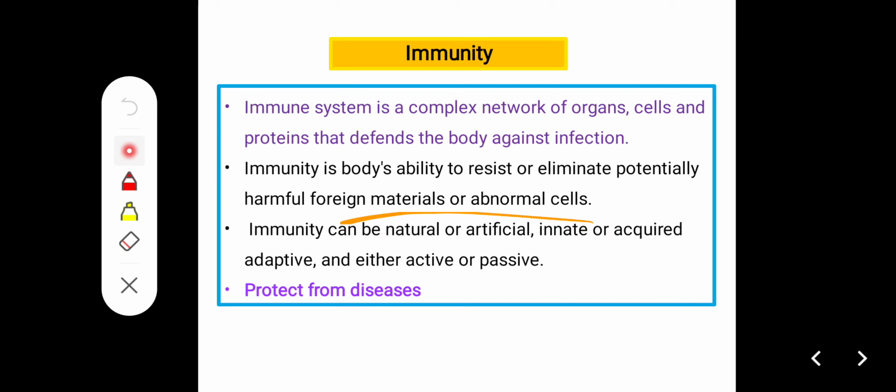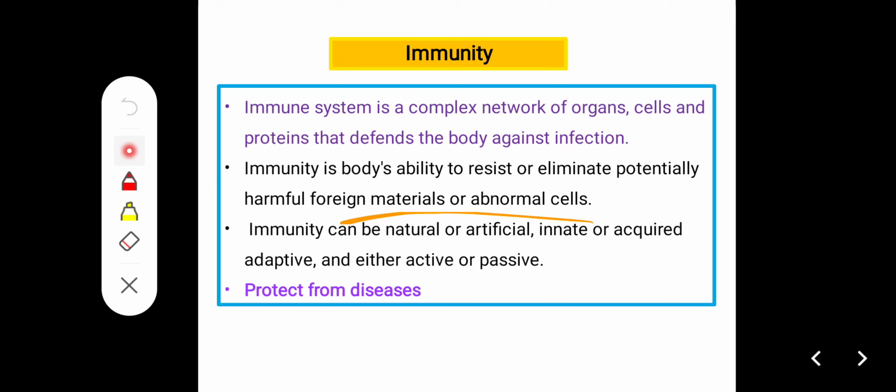Immunity means the ability to resist or eliminate potentially harmful foreign materials or abnormal cells. Immunity can be natural or artificial, innate or acquired, adaptive, and either active or passive. The immune system is a complex network of organs, cells and proteins that defends the body against infections.